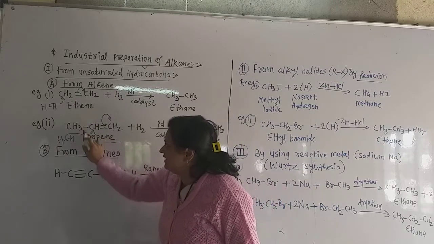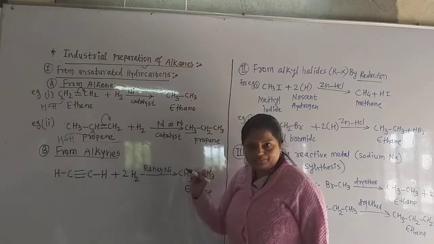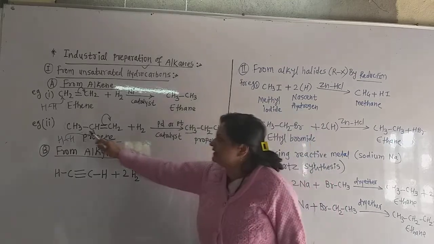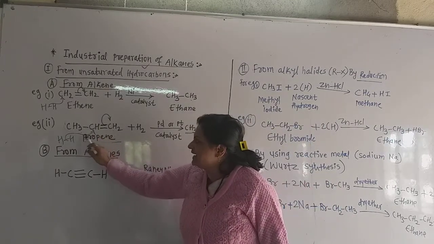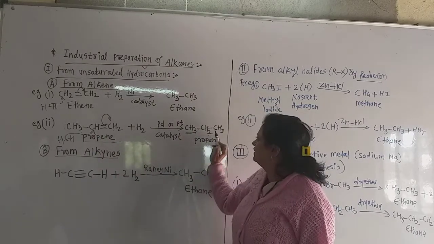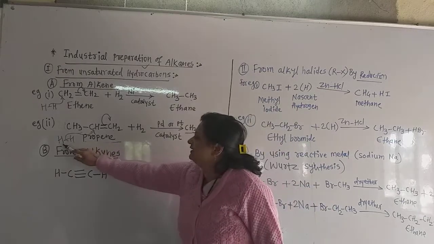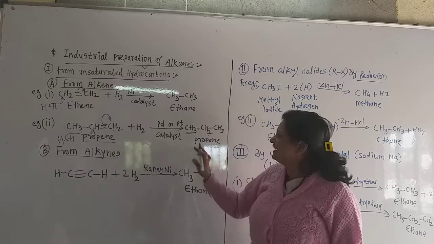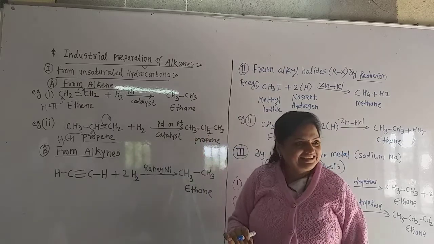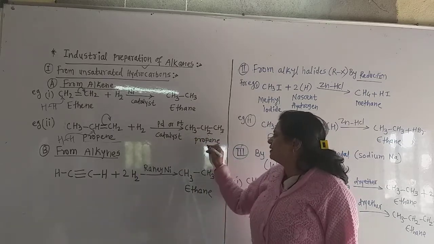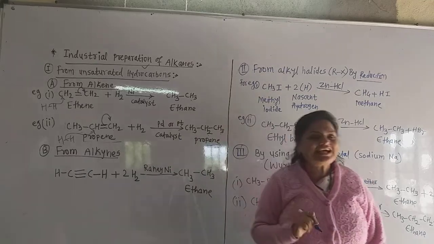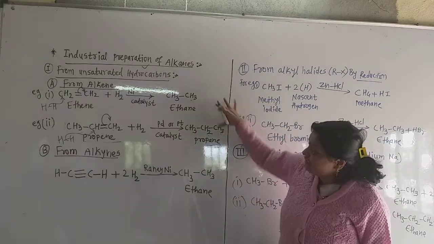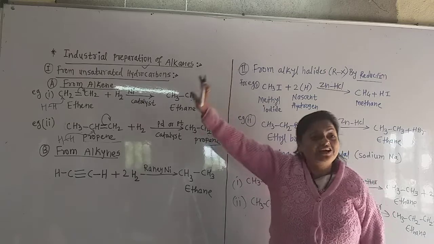Now this is as it is CH3. Then this single bond is there. Now here this attaches, so here it becomes CH2. Again a single bond, and this also CH3. Now there are single bonds between all the carbon atoms, so they are alkane. And the name of this alkane is propane because it contains 3 carbon atoms. So in this way we obtain alkane from alkene.